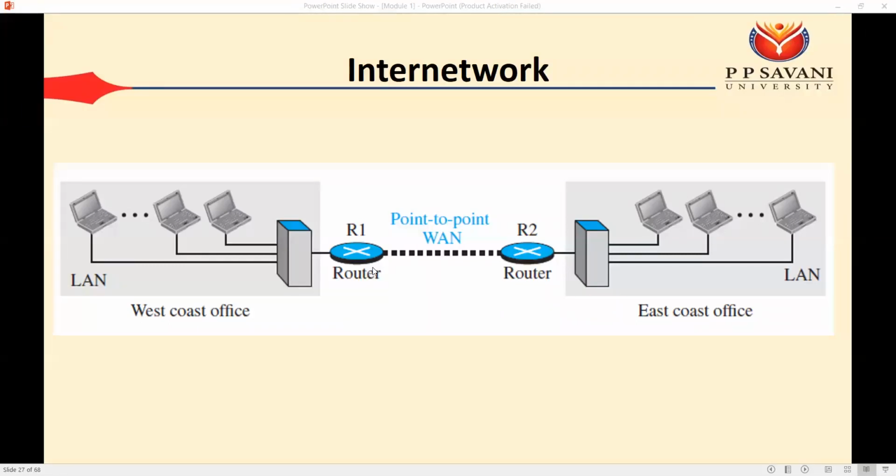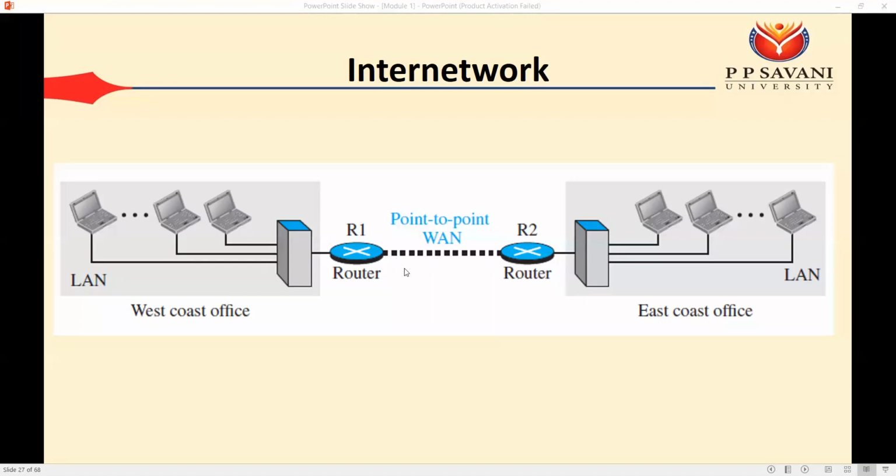As I have said, a switch is used to connect multiple devices within a network, while a router is used to connect different networks. Okay, there are two offices. One is in the west, another one is in the east. Okay, so the office in the west has one network, the office in the east has another network. To connect those two, we require the router.